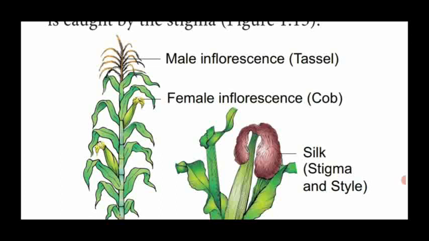The female inflorescence has female flowers in which the stigma and style are fused together. This type of stigma is named silk. That's why wind pollination takes place in Zea mays.